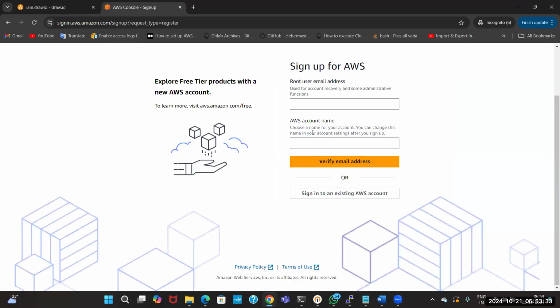There will be 5 steps in creating the account. The first step is giving your email address and verifying it. The second step is adding your physical address, phone number, and so on. Whenever it asks whether this account is for business or personal, please select personal. Don't select business. Then later on you have to give your credit card data.